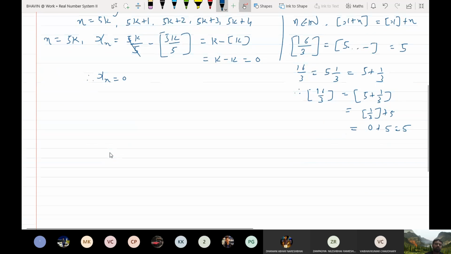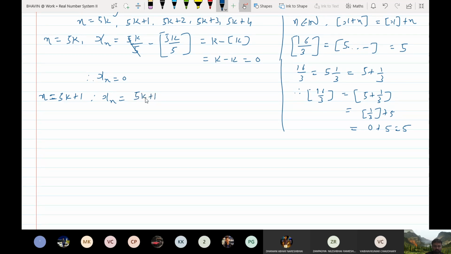Okay, now let me consider another case. n equal to 5k plus 1, then xn is (5k plus 1) upon 5 minus the bracket of this.